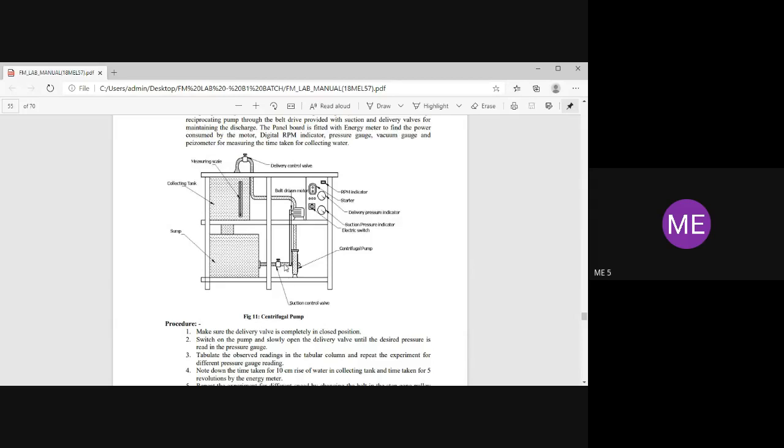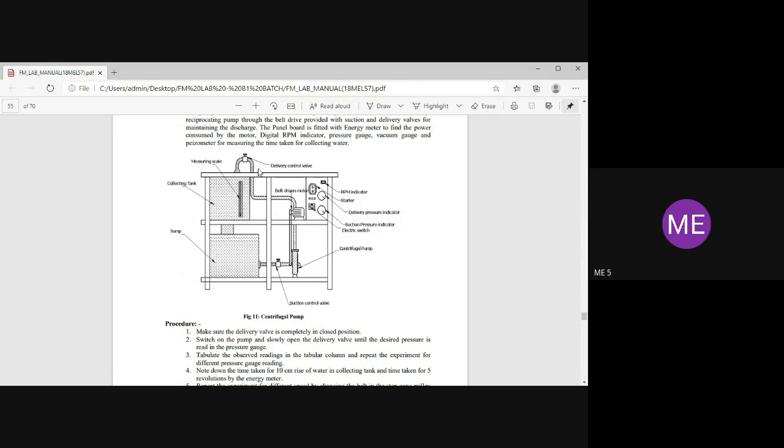And here we're having the suction control valve. This is the sump, and here the water is coming from the sump through suction control valve, and then it enters into the centrifugal pump. Then centrifugal pump lifts the water to the collecting tank. You see the collecting tank.